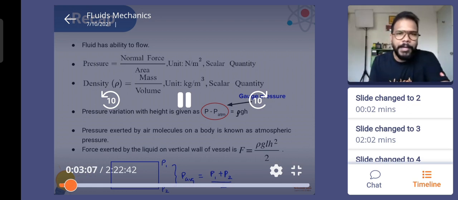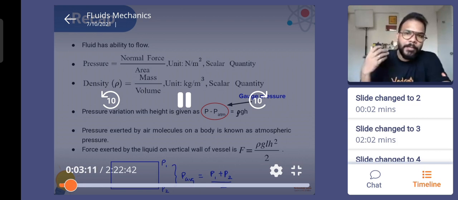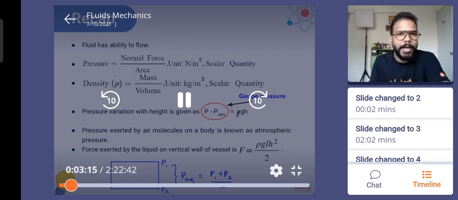So when do we say that a liquid will try to apply pressure? It's because someone else or some other body is trying to apply a force on the liquid, and the liquid actually wants to travel to that body. That means maybe on Earth it is the body of the Earth which is trying to pull all the liquids towards itself. But if you fill the liquid in a container, the container doesn't let the fluid come down. So that is why the fluid starts exerting a force which is distributed over the entire area of cross section of that body.